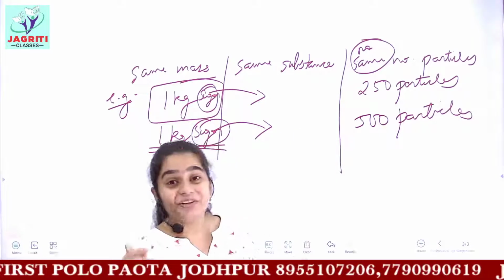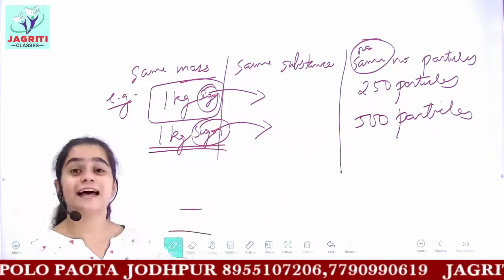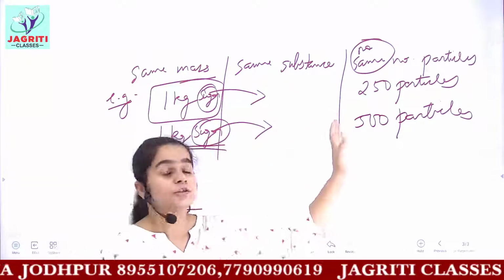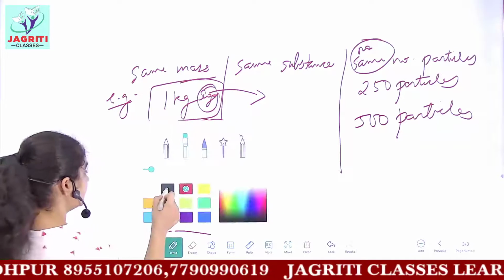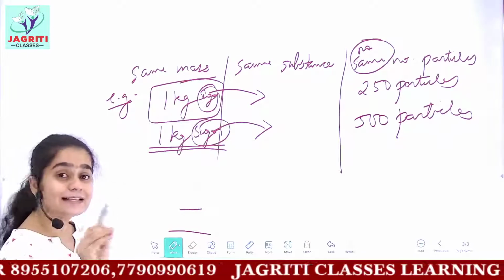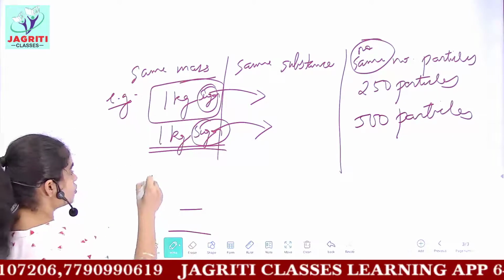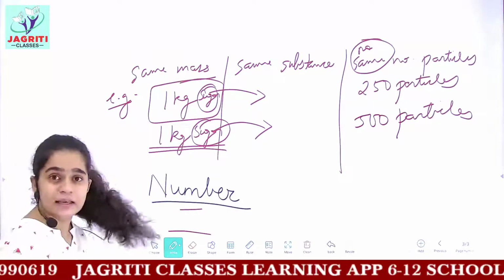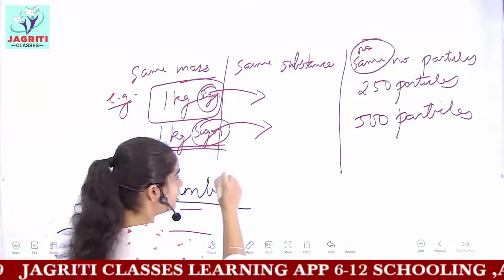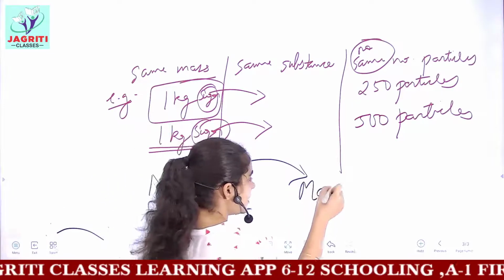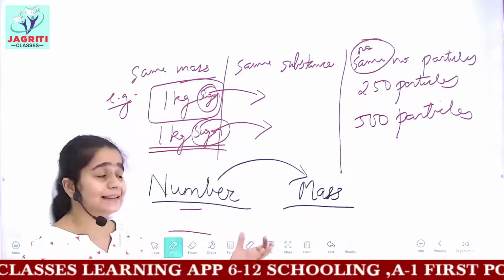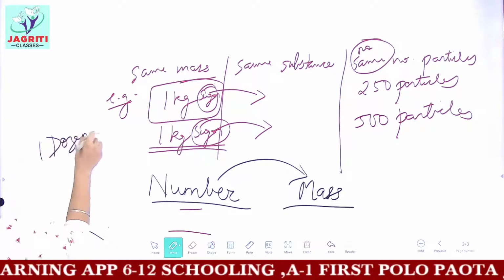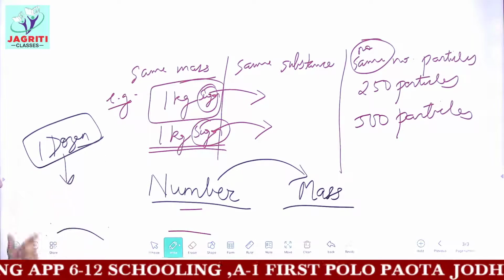If you try to count the number of particles, that is the number of sugar crystals, you will obtain different numbers. So what I am trying to say is, there is no relation as such till now by which we can relate the number of particles with its mass.